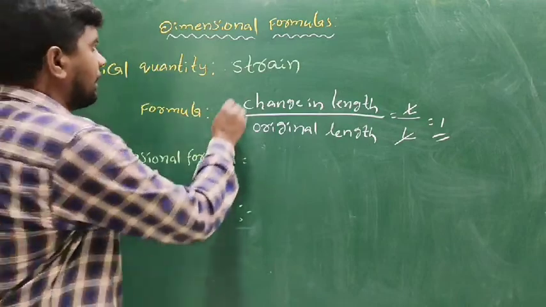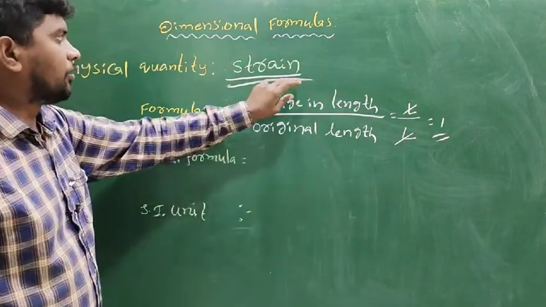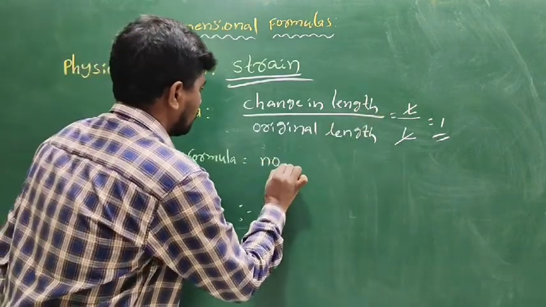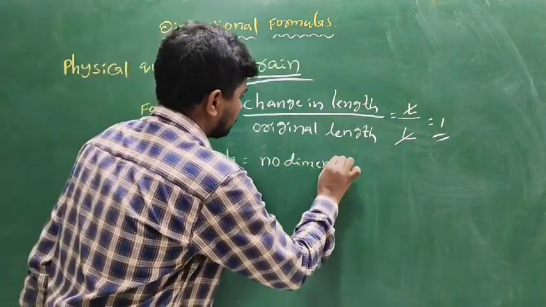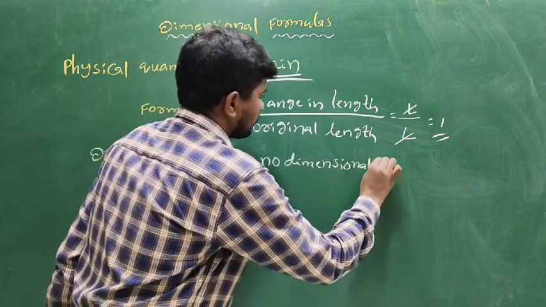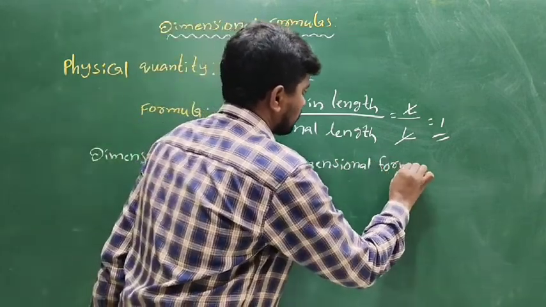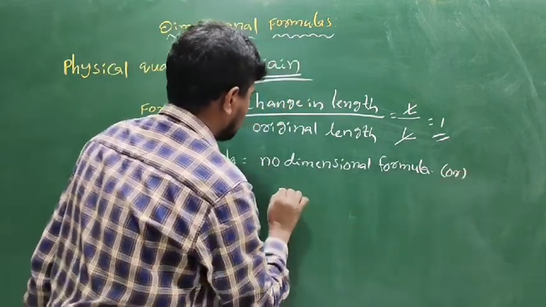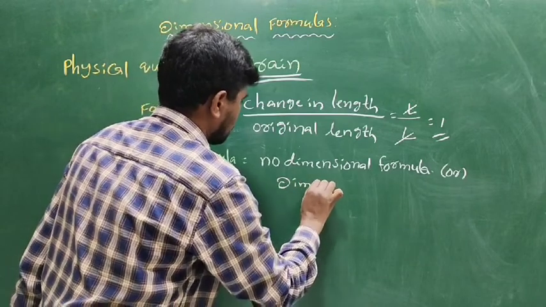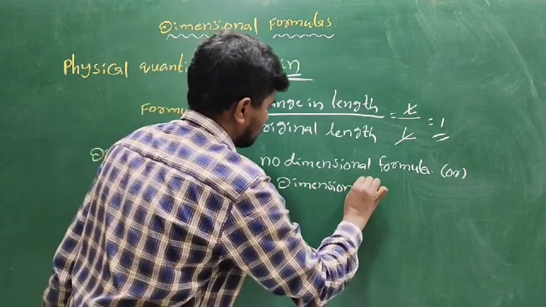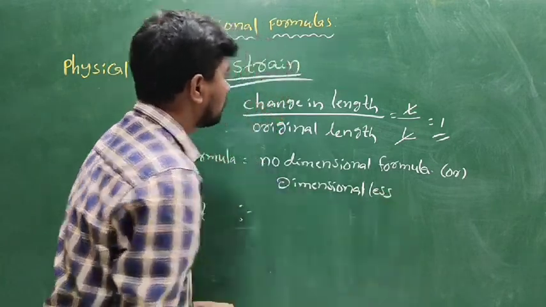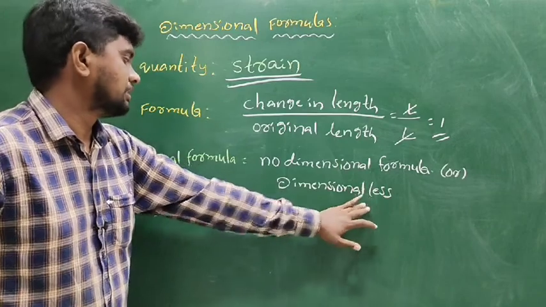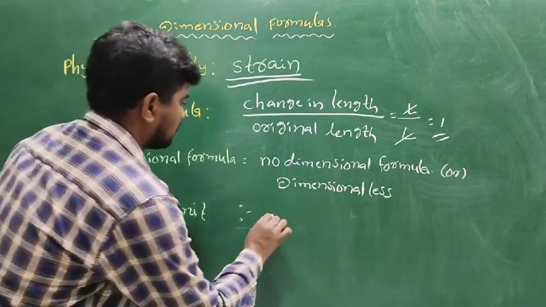Strain is important: there is no dimensional formula, it is dimensionless. So for strain there is no dimension formula, it is dimensionless. It has no units.